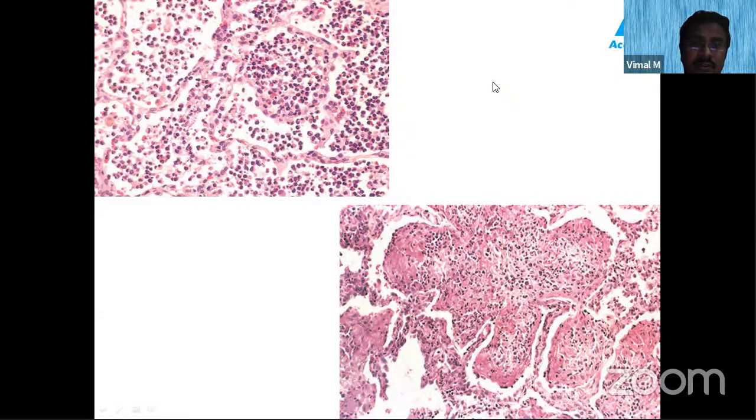Okay, they are filled with the neutrophils, so there is no space for the aeration itself. There is no air in the lung itself. So the unaerated lung has now become a consistency like that of a liver. The change in the consistency of a lung to a liver-like consistency is called hepatization. And since it follows the stage of congestion, the next stage is red hepatization.